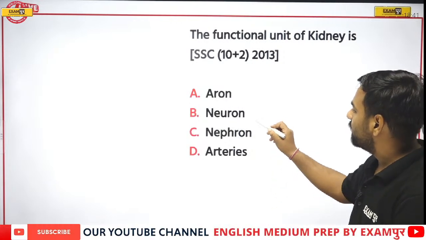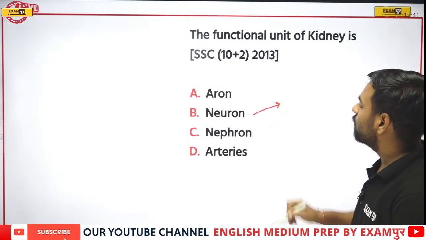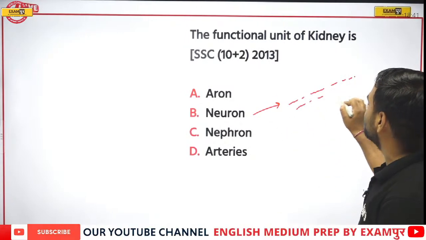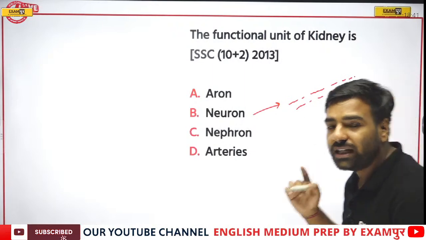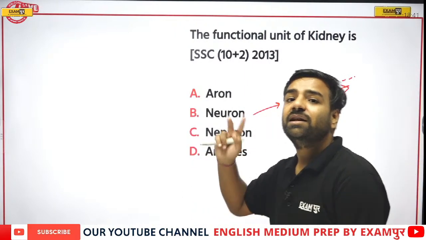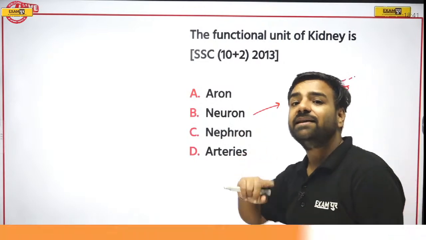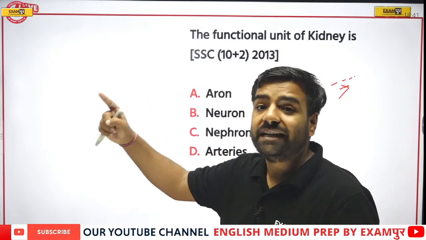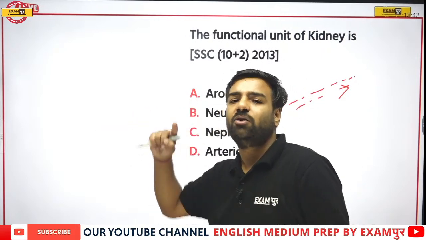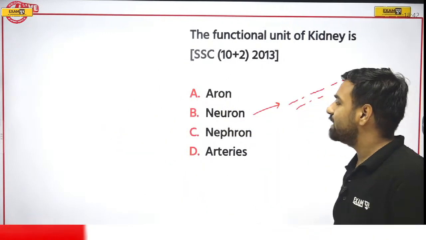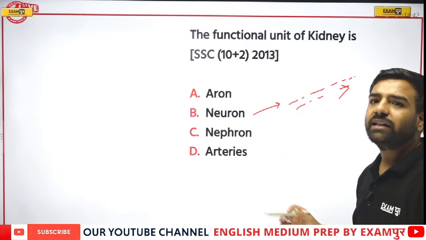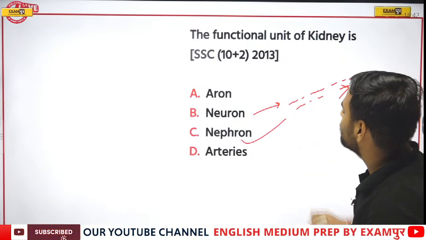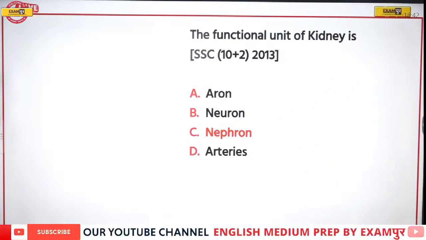If I talk about the neuron, these are parts of the nervous system with electrochemical signals through which connectivity is made and signals are sent. This is asked about the central nervous system, your brain or spinal cord, where messages come through. So here the correct answer is nephron. Absolutely correct, Abhishek and Amisha. That is option C.